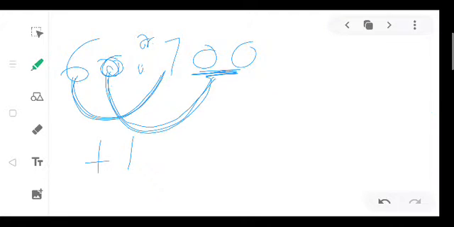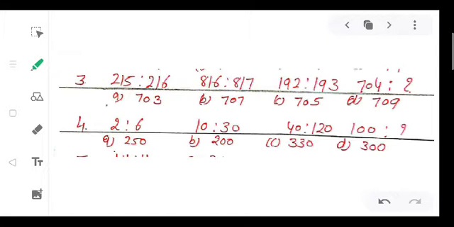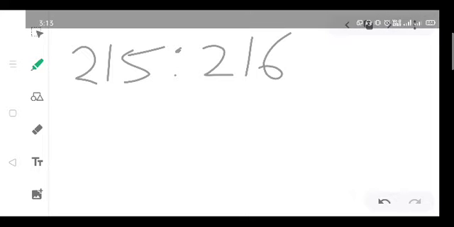Clear to you all? See the next question now. Question number 3. 215 is to 216, 816 is to 817, 192 is to 193, 704 is to dash. So firstly we will check the relation of analogy between first two numbers. 215 is to 216.